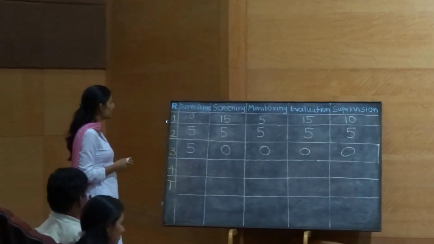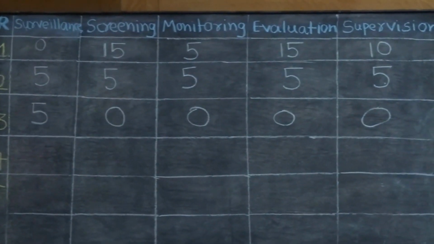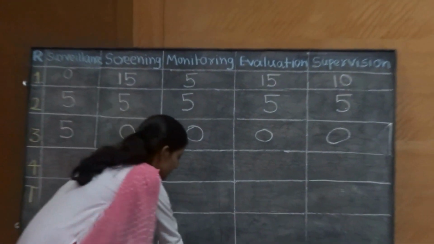Sorry, so 5 marks for that team. The total scores are: surveillance got 10 marks, screening 20, monitoring 10, evaluation 20, and supervision 50. Give them a big hand.